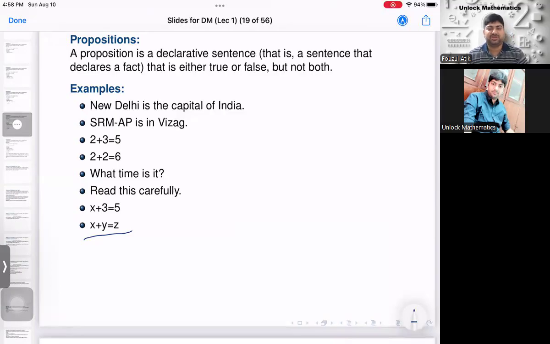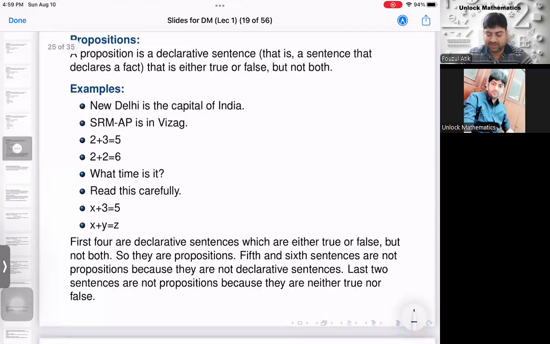What do you mean by proposition? A proposition should be a declarative statement which declares a fact and which is either true or false, but it should not be both. It should not be like sometimes it is true, sometimes it is false. No. I hope it is clear. So whatever we have discussed is written here, for the sake of completeness.